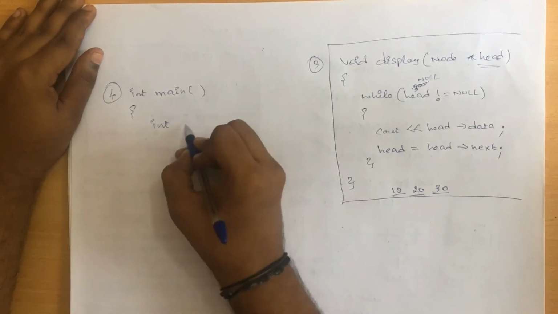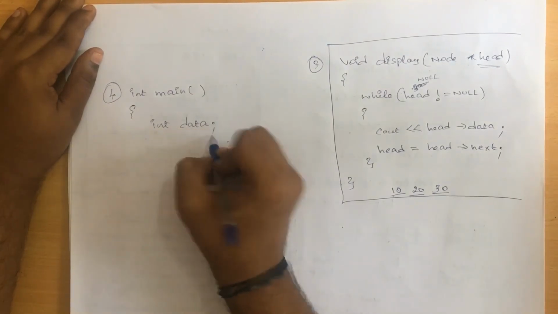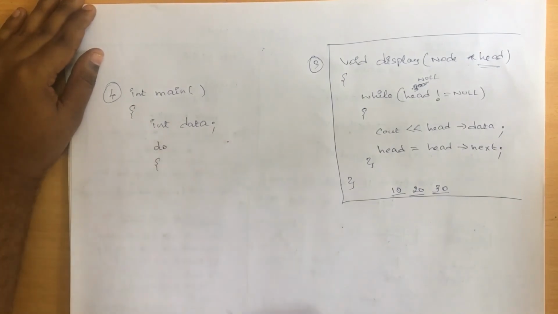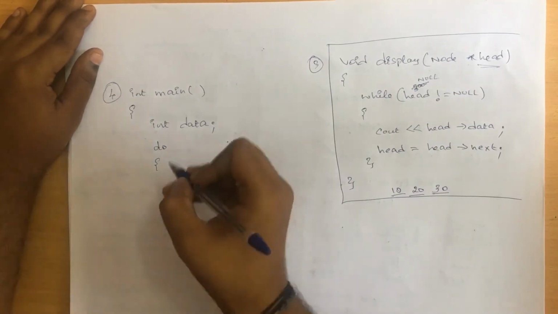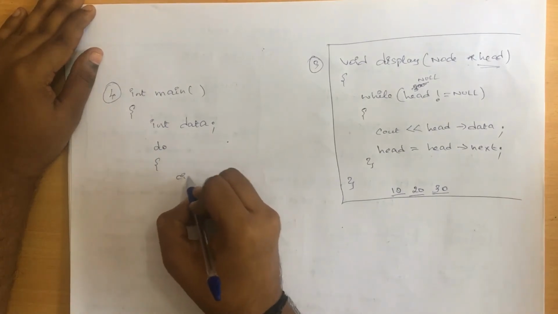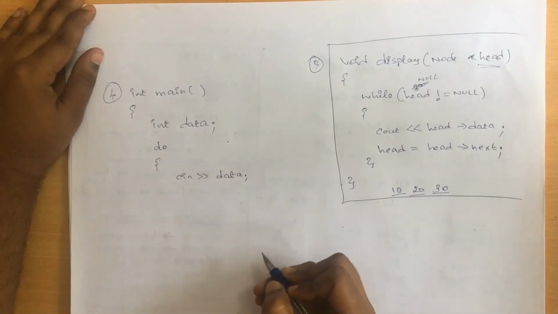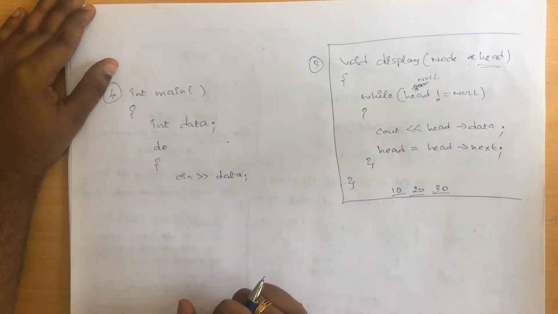So let me declare a variable called data. Followed by that, let's start a do while loop. I have to do this infinitely until I give a negative value, or a value that is equal to 0 or less than 0. So do scanf in data, right? We are just going to collect the data value from the user.